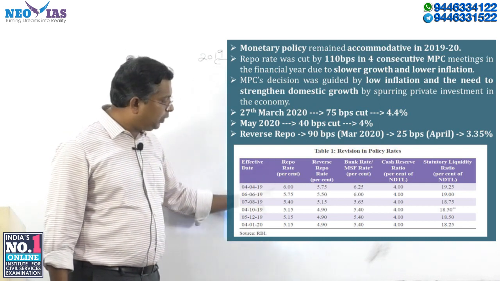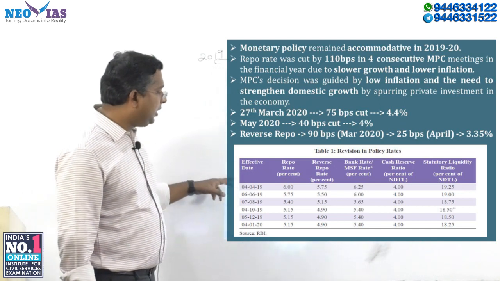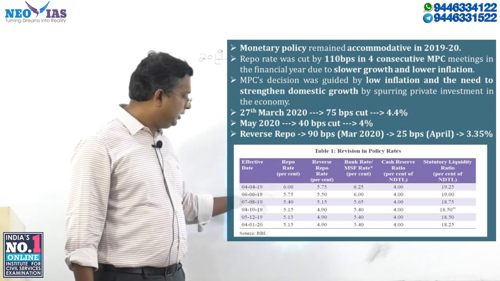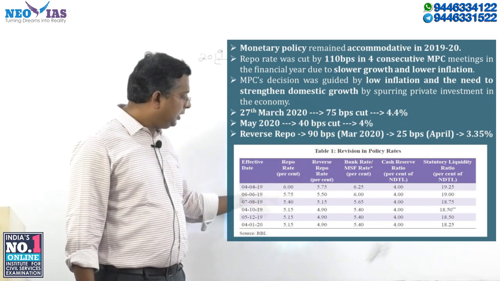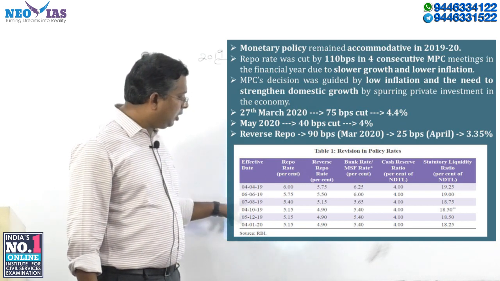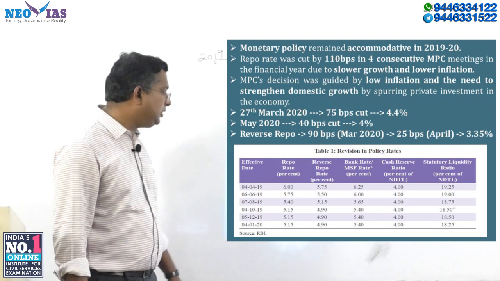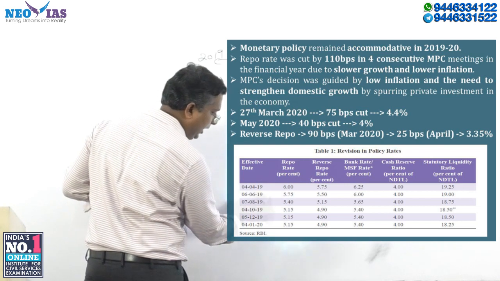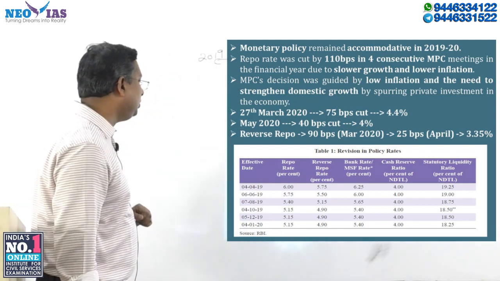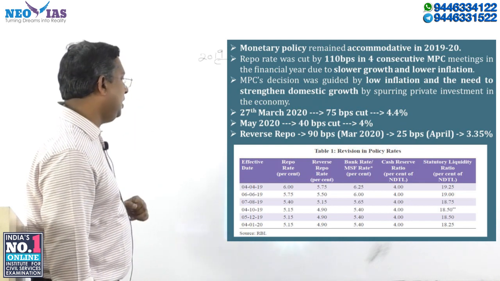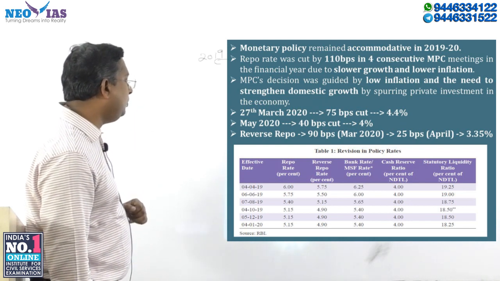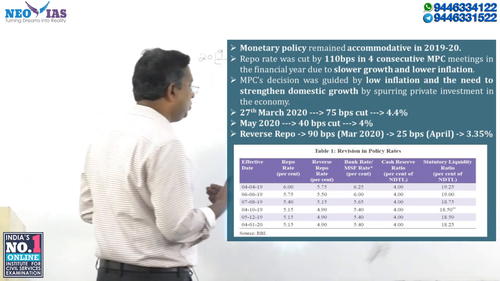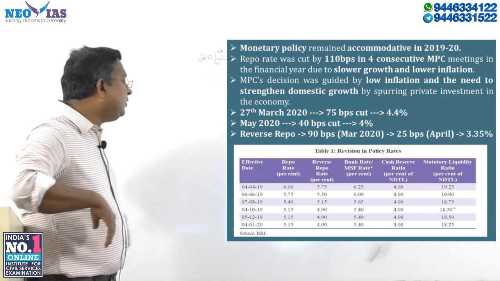If you look into the repo rate, there has been a cut in April from 6.25 to 6, then to 5.75, then a 30 basis point cut in August from 5.75 to 5.0, and in October another 25 basis point cut. So this is the cut that happened in 2019. There has been a steady cut in the repo rate, which you need to keep in mind. From 6.25 it was cut down to 5.15.